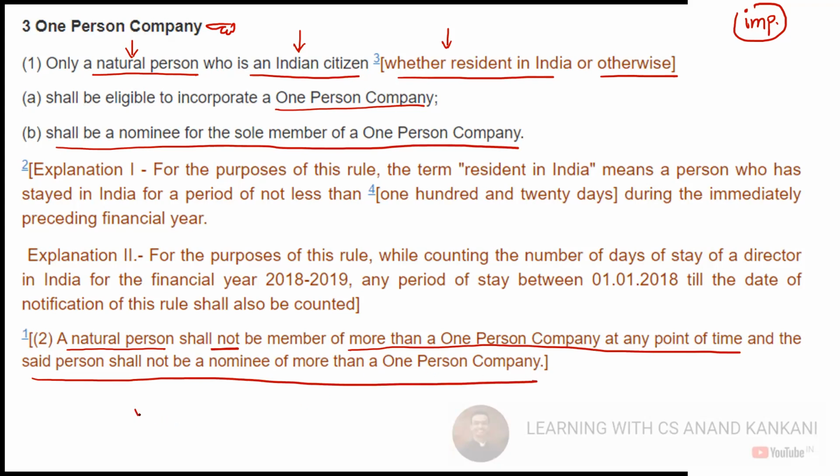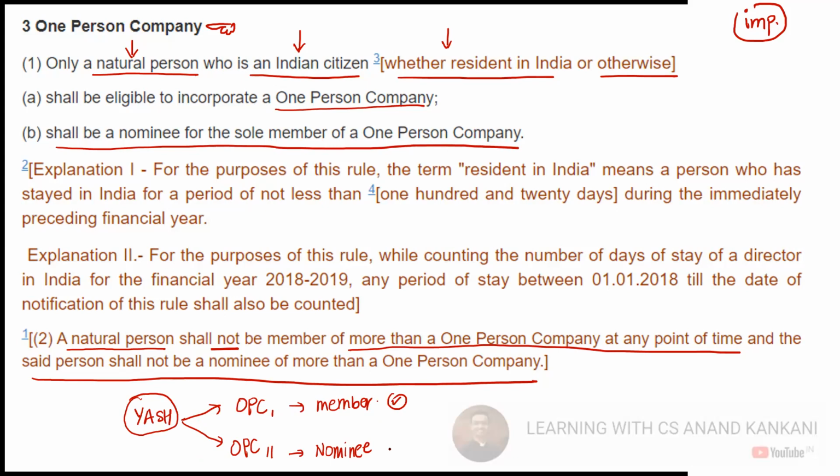So if I say that Yash wants to become the member of two OPC, let's say OPC 1 and OPC 2, so he can become the member of OPC 1, okay, and he can become the nominee of OPC 2. Rest any third OPC, he can neither be the member nor he can be the nominee. Also, if Yash wants to become the member of this OPC, he can be the member. He is a nominee here.